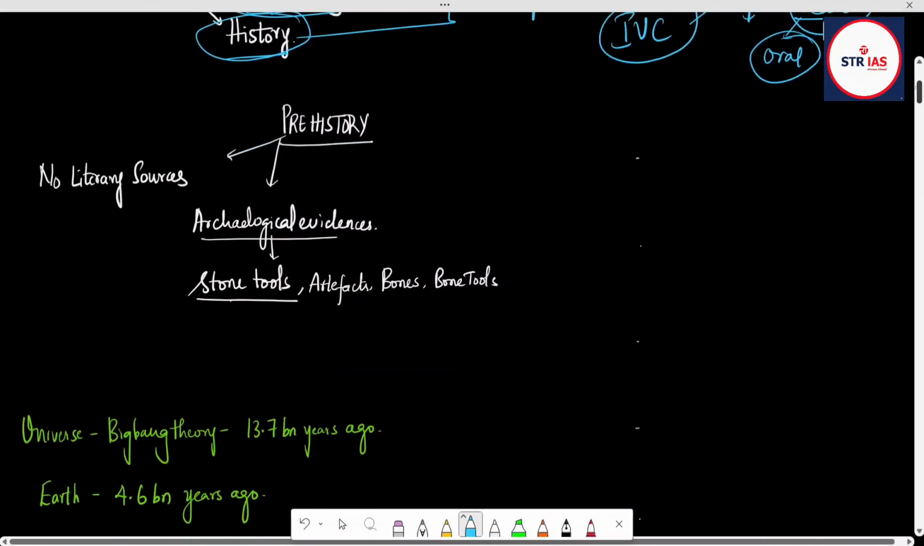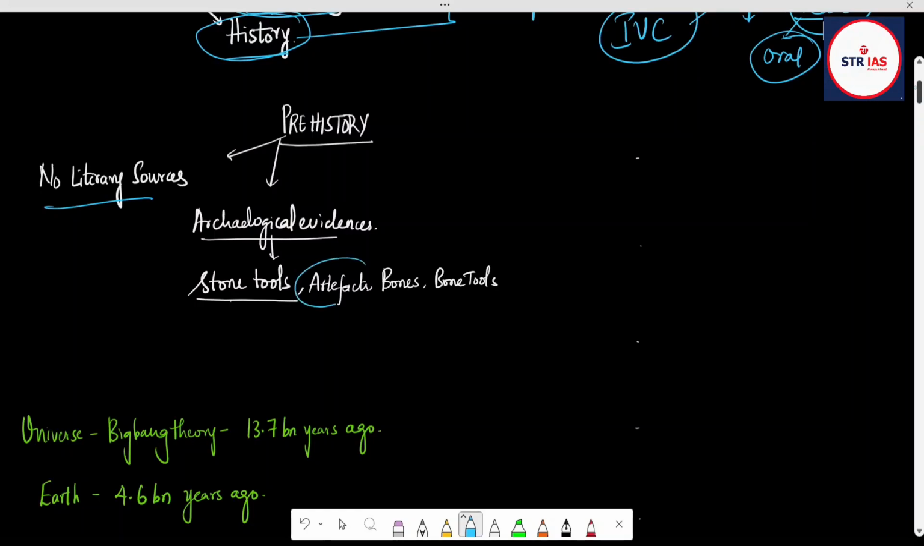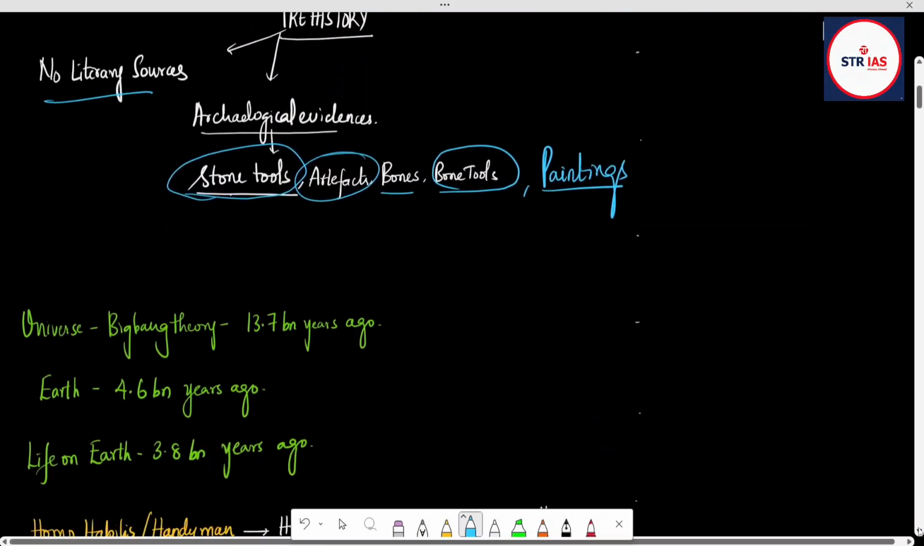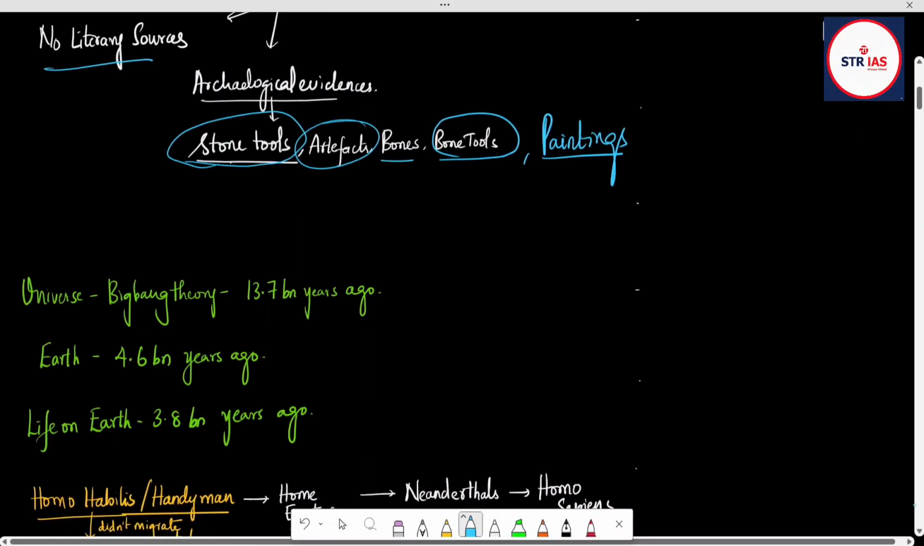Prehistory, I told you, has no literary sources or written records. Then how do we read the history or interpret it? We can interpret it with the help of artifacts: the stone tools they have used, the bone tools they have used, and the paintings they have drawn in different caves where they were living, and different types of things they used at that point of time. We can define it as prehistory, right?